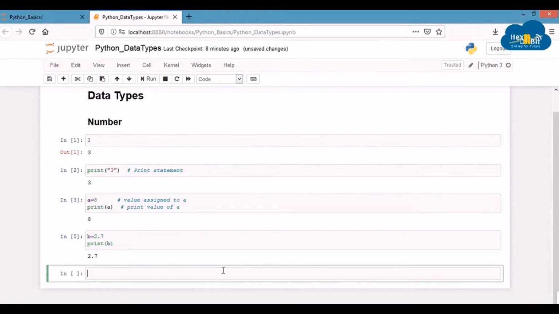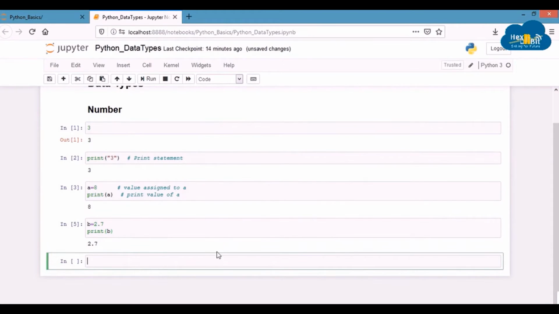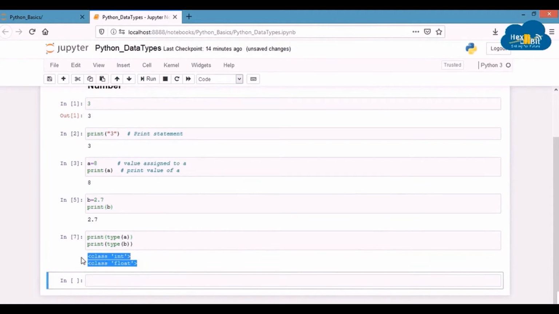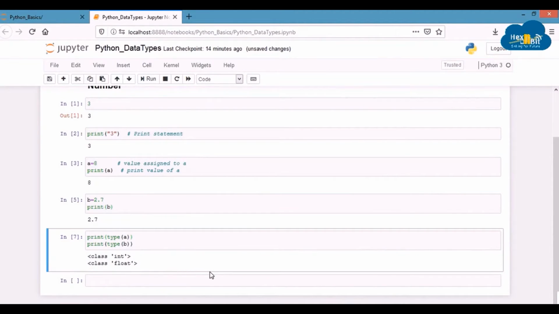We can confirm this using the inbuilt function known as type. You can check the data type of any variable like this. Simply write print and type of a within brackets, where a is the variable whose data type we need to know. So as you can see, a is int and b is float. These data types can hold positive as well as negative numbers.